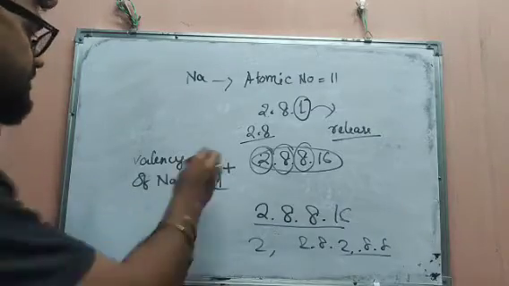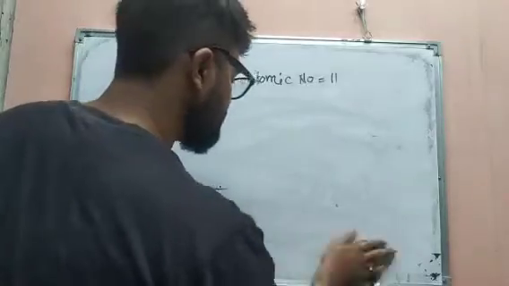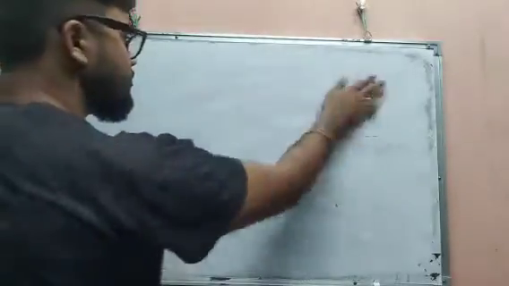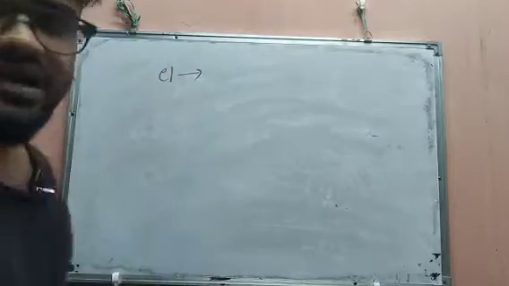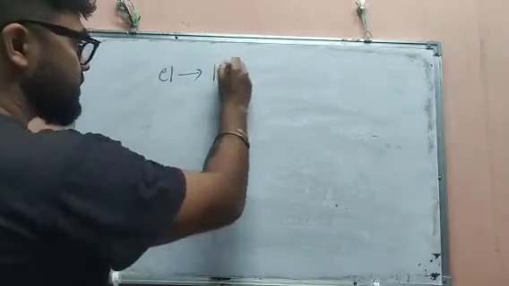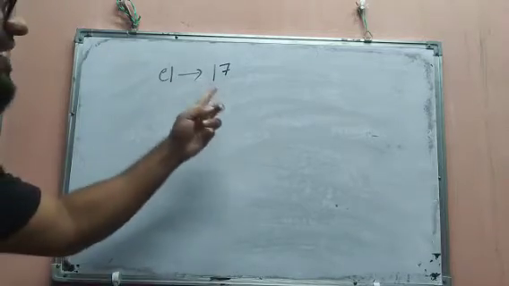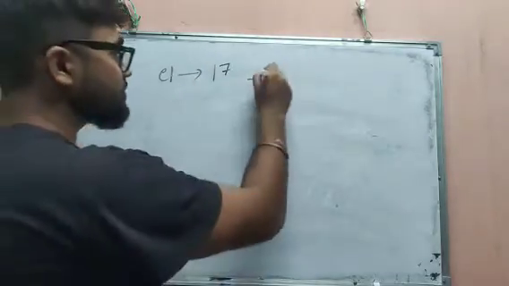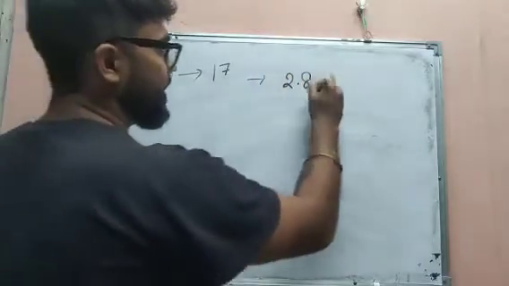Now I am going to show you one more example, for chlorine. The atomic number is 17, so the number of electrons will be 17. If we place this in the electronic configuration, we put 2.8, then 8 plus 2 is 10, and 7.